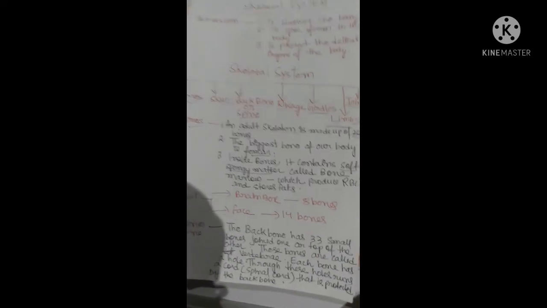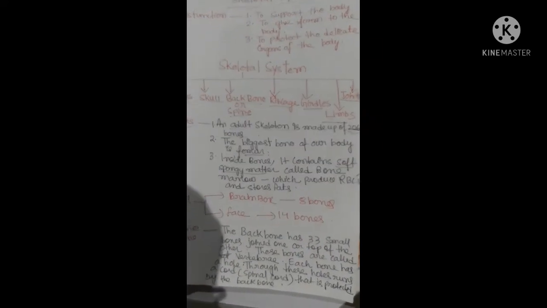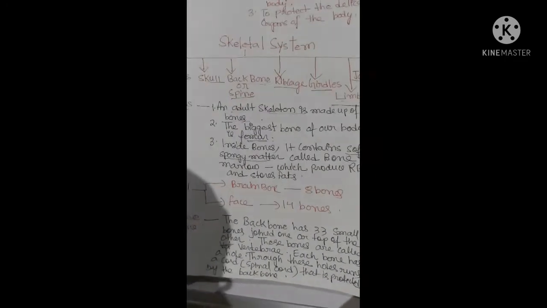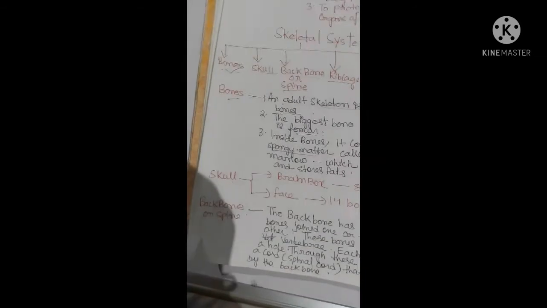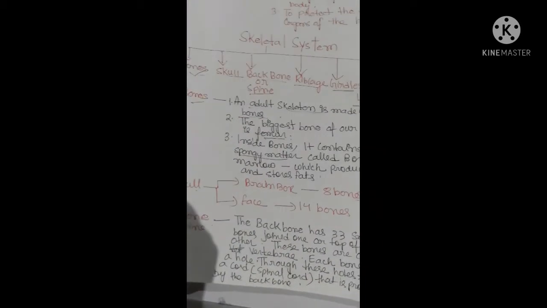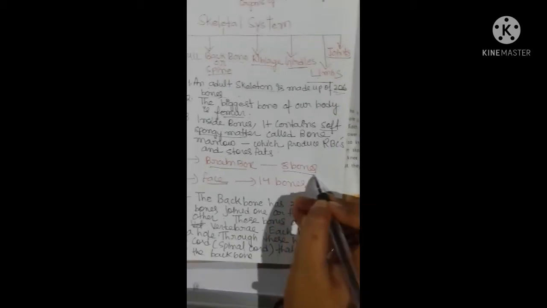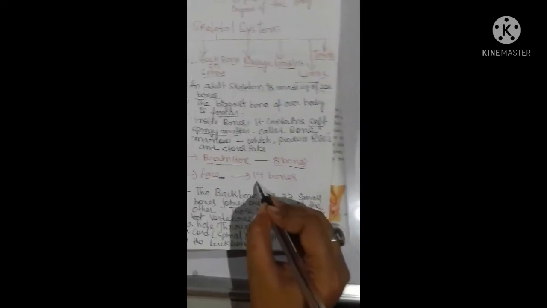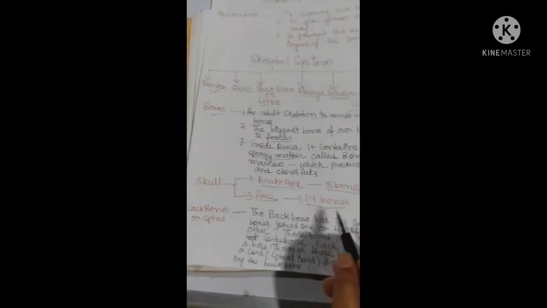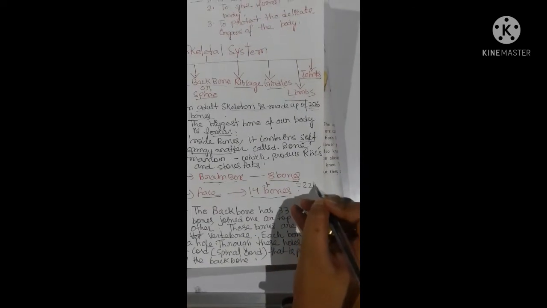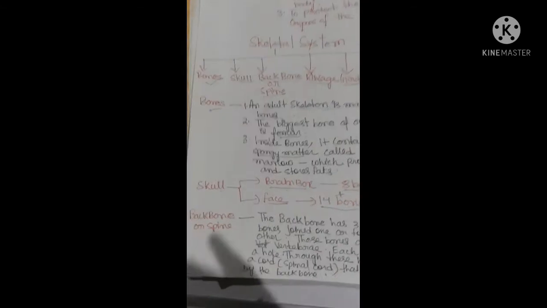You will find a skull in a danger box also, when it is written danger, and in some movies also, in ghost movies and horror movies. Your skull consists of two parts: one is the brain box, another is the face. The brain box consists of how many bones? 8 bones. And the face consists of how many bones? 14 bones. Together, your skull consists of 22 bones. This you remember.